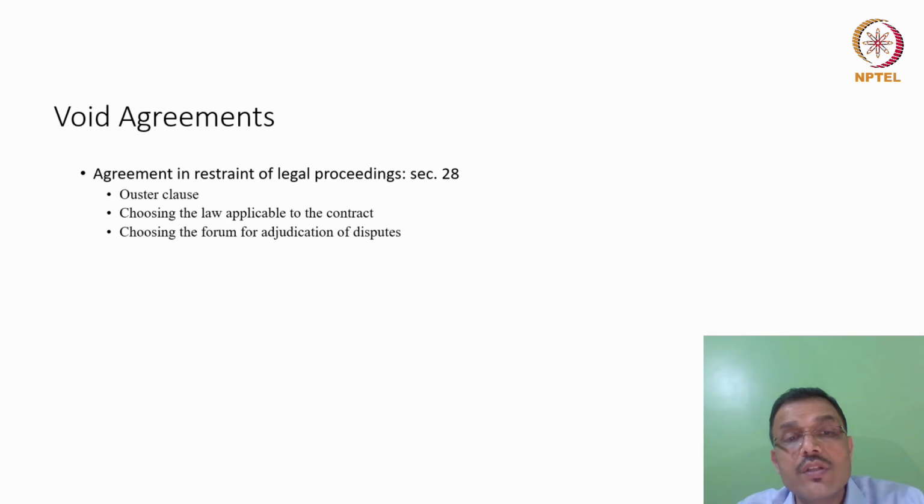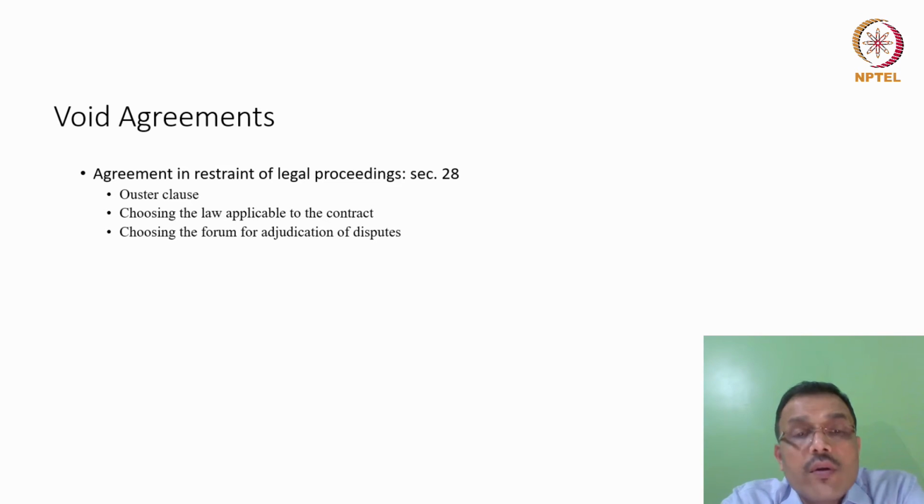Why can it be opposed to public policy? Why is it opposed to Section 23 as read with Section 28 as well? Because you are ousting the jurisdiction of the courts in India by choosing a law and a forum outside India. That means you are literally using some kind of an ouster clause, right? So parties must be careful about that. There is a very interesting case, the TDM Infrastructure Limited case, where the Supreme Court made the observation that an over-exercise of these kinds of powers of choosing law and forum outside India will not be considered in favor of public policy, right?